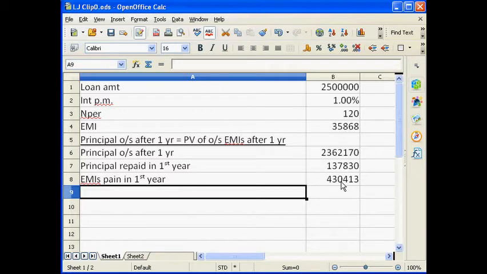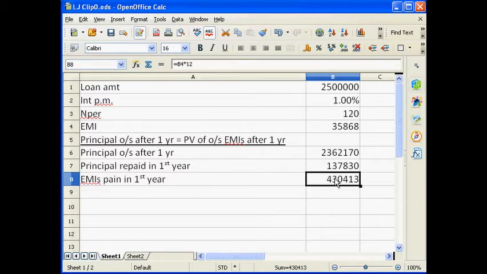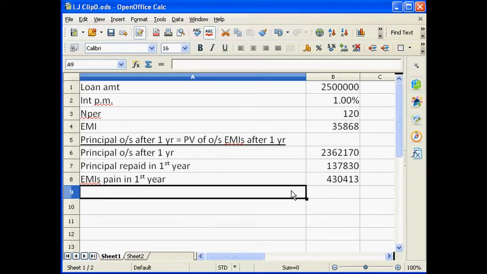If this is the total amount Vicky has paid back to the bank, and out of this total amount, this 137830 is the principal component, now we know what is the interest component. I am repeating. If 430413 is the total amount paid by Mr. Vicky to the bank, and out of that total amount, 137830 is the principal amount, then we know what is the interest paid.